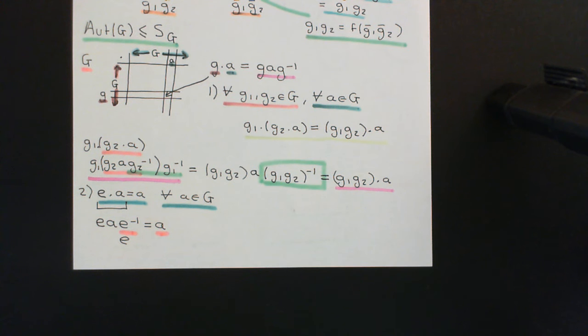So what we can use this group action of the group on itself by conjugation to do is associate with all of the elements of the group a set permutation of the group itself. And what is more, the composition of these set permutations will be consistent with the composition law of the group.